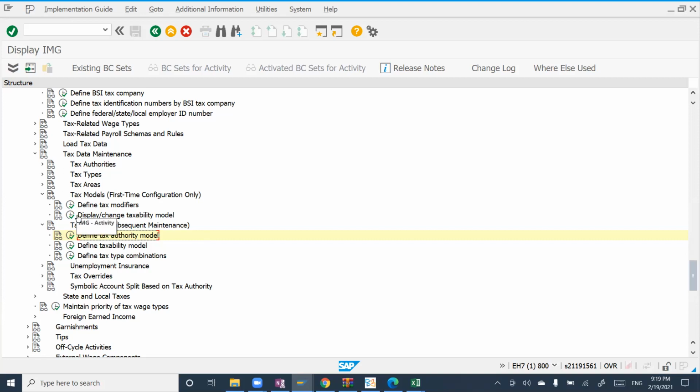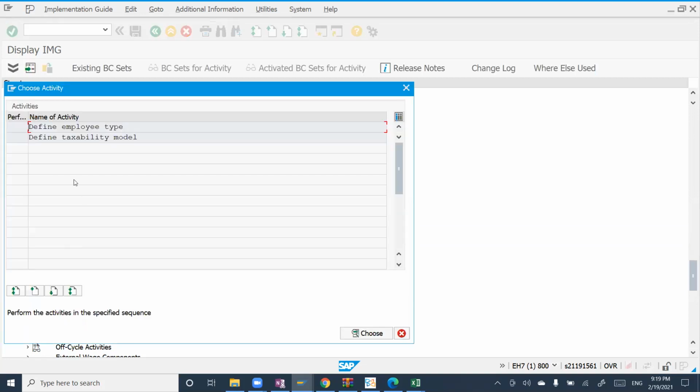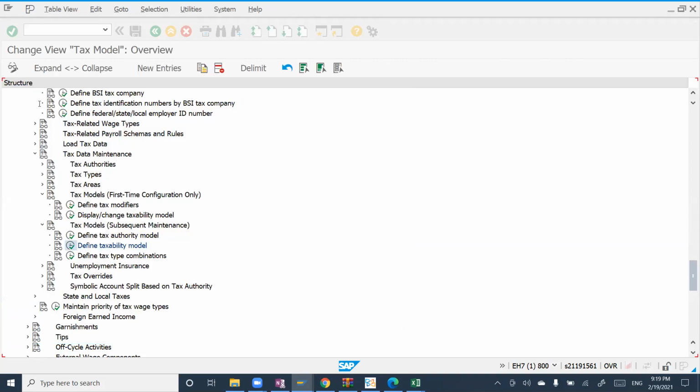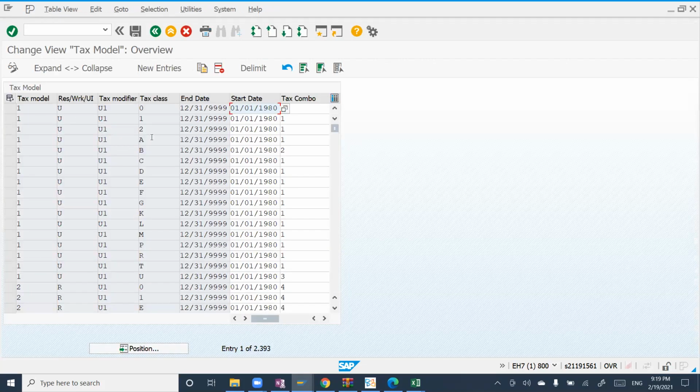So basically in the new model you just execute, I will tell you, define taxability model. If it is already created, then you do not have to do much here. If you see here, the tax model, tax modifier, tax classes are already there. Only in case some changes are happening from a particular period, then you do not have to create a new model. From that period you can delimit. You are understanding what I'm saying, right?